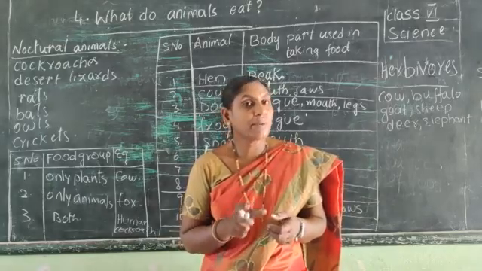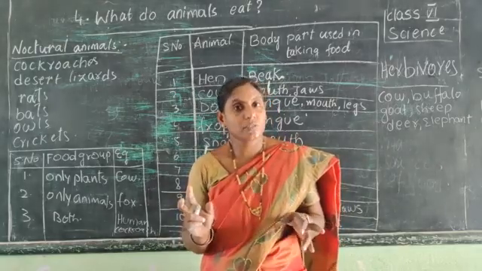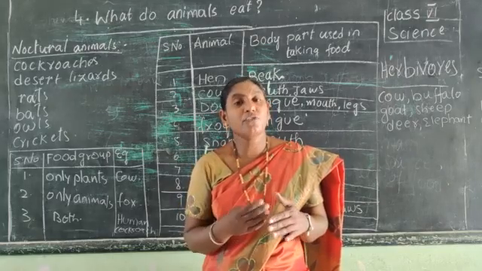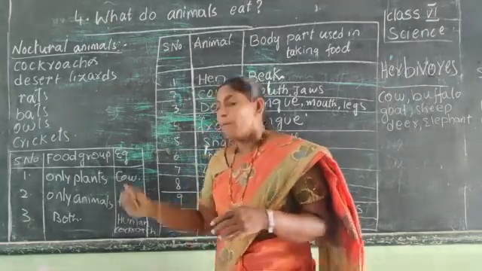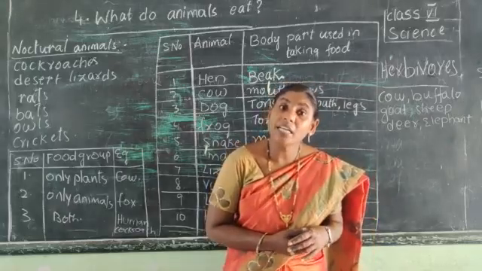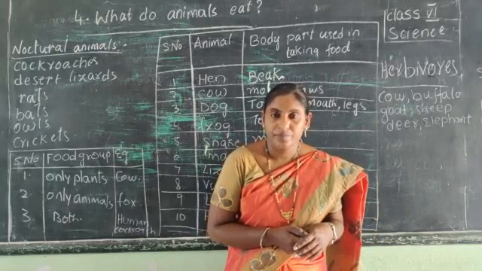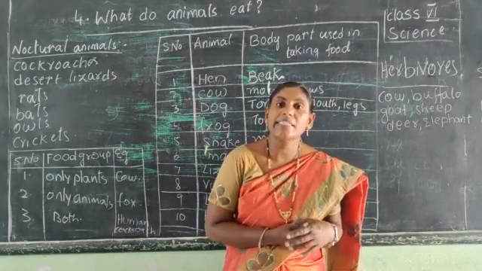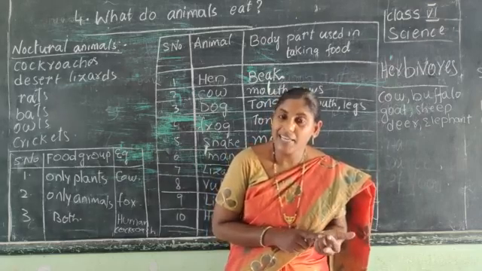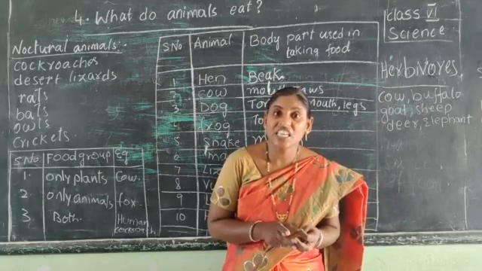They eat only plants, so that is why they are called herbivores. Next, based upon the food habit, there are some animals which eat only animals for their food. These are called carnivores. Example: lion, tiger, fox, wolf, leopard, cheetah.